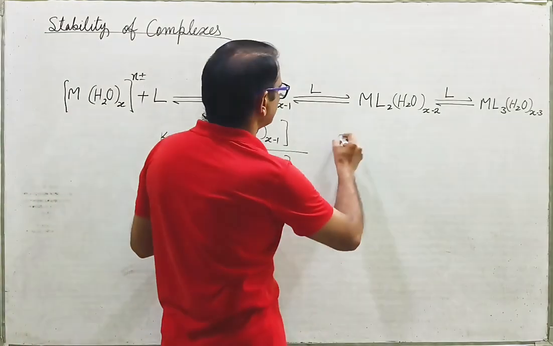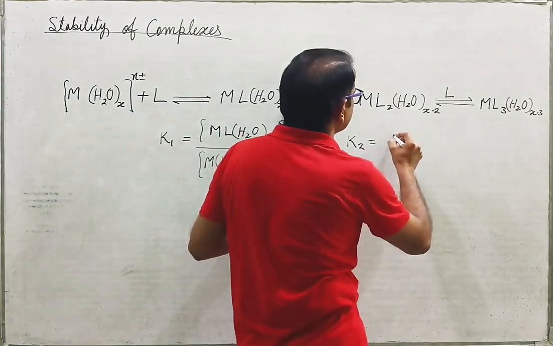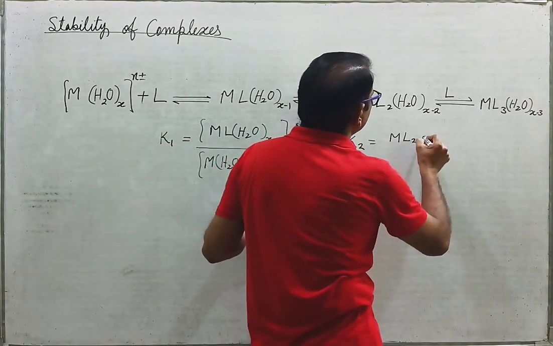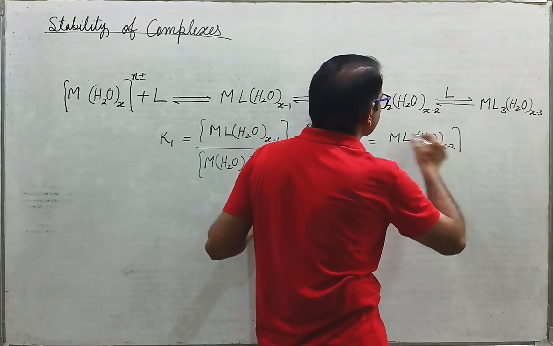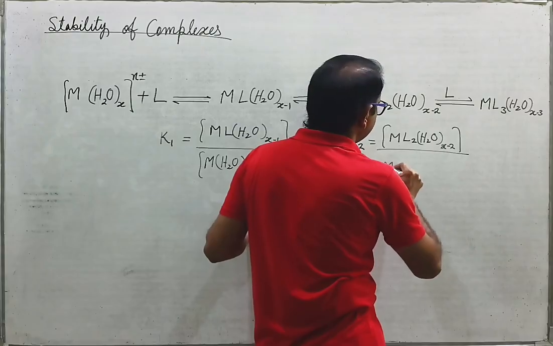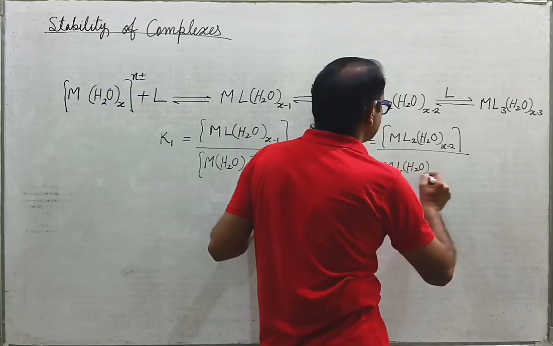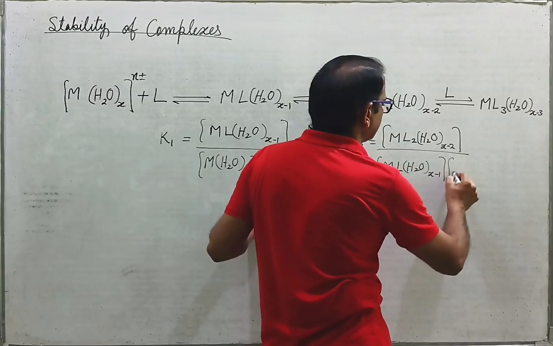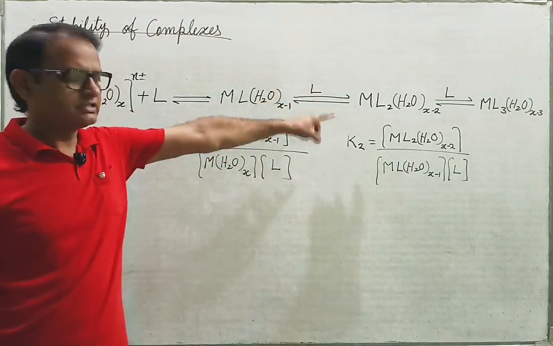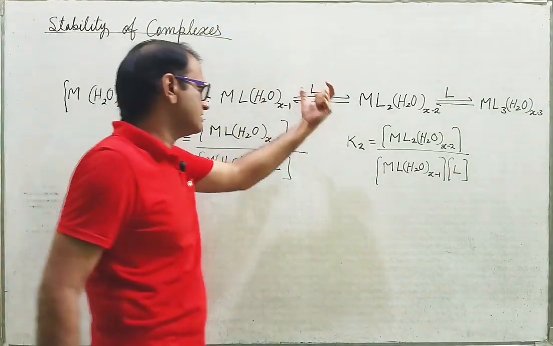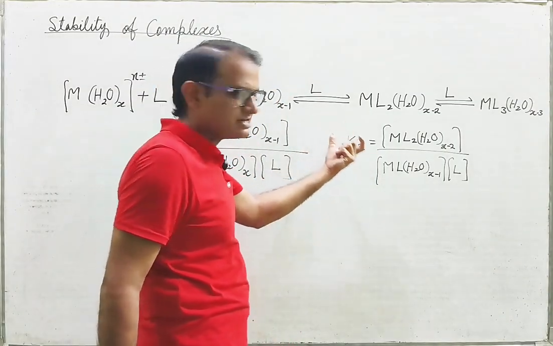Likewise, K2 for this step will be equal to [ML2(H2O)x-2] upon [ML(H2O)x-1][L]. Am I right? This is the stability constant for the next step, the second step.